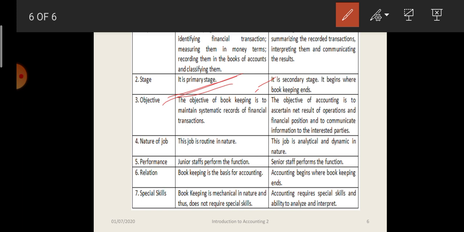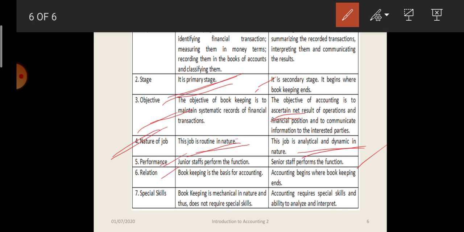What is the objective of bookkeeping? To maintain a systematic record of financial transactions. And here it is to ascertain the net profit or loss and to communicate. In bookkeeping, the objective is to maintain the record, and in accounting, it is to ascertain the net result, the profit or loss, and communicate it to the interested parties. Bookkeeping is a routine job, whereas accounting requires more skills. It is more analytical and dynamic. Who is doing this bookkeeping? It is done by junior staff, whereas accounting is done by senior staff.